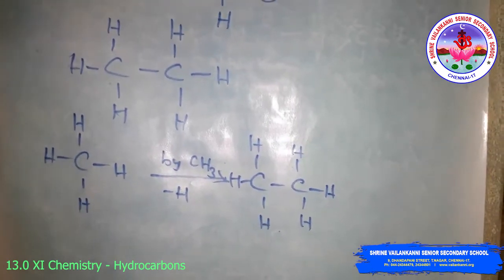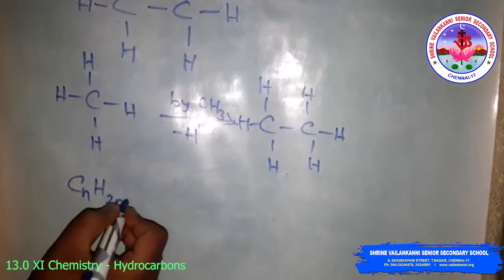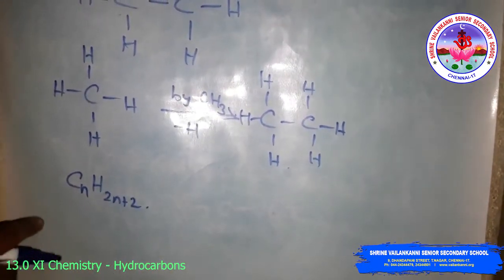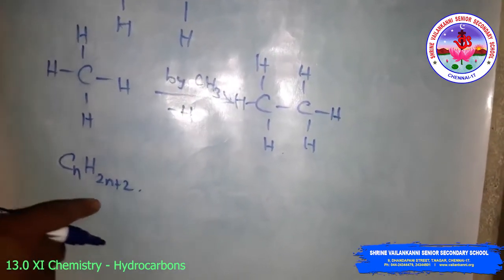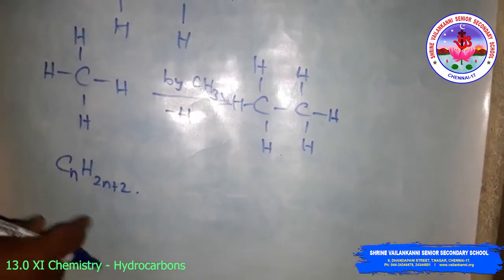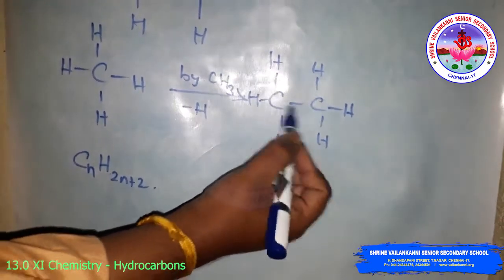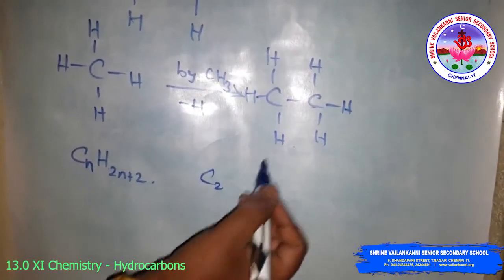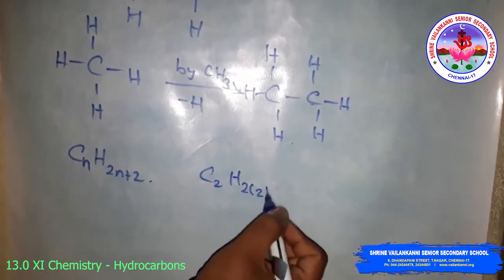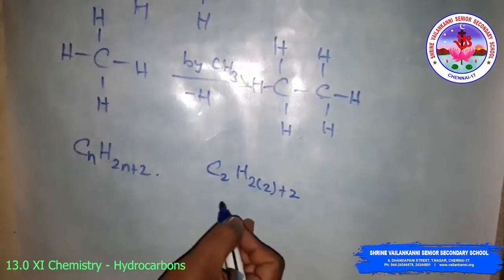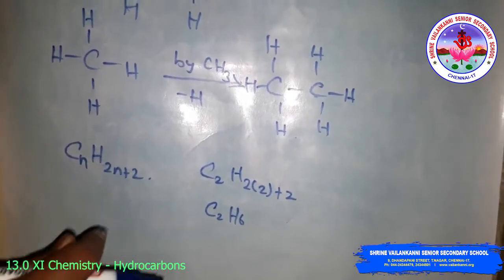In the homologous series, what is the general formula for alkane? It is CnH2n+2. Here n stands for the number of carbon atoms and 2n+2 the number of hydrogen atoms in the molecule. Now check here: n is 2, meaning the number of carbon atoms is 2, so C is 2. Then H is 2 into 2 plus 2, it will become C2H6. C2H6 means ethane.